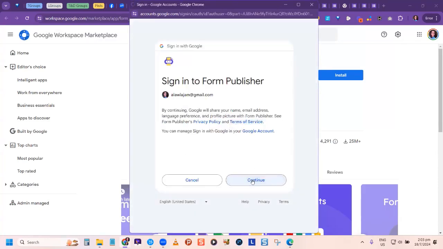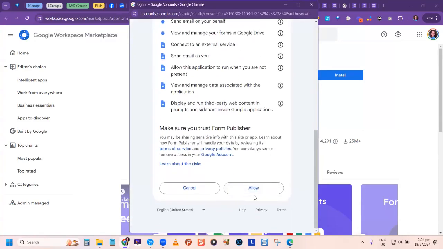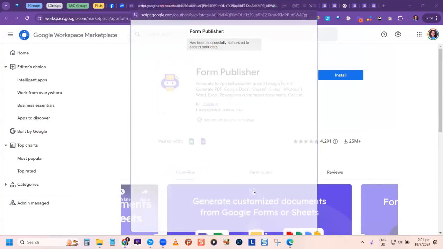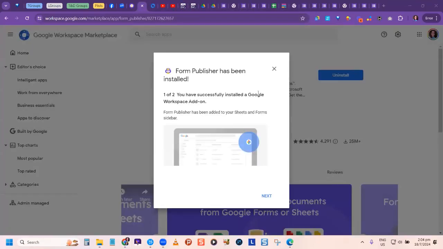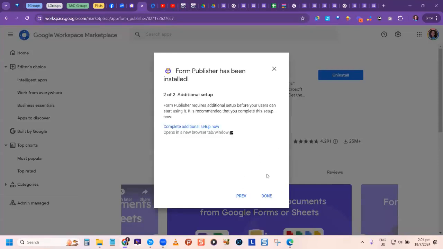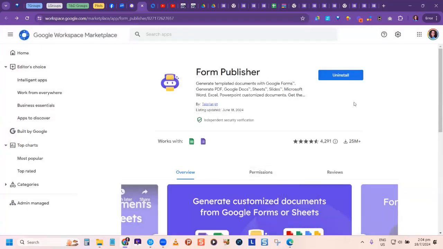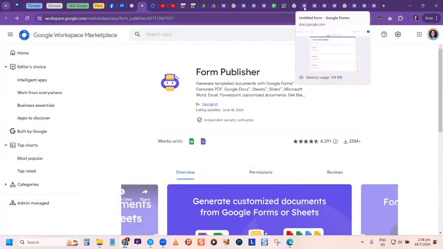And then it wanted to continue on terms of service and all those things. We have to allow. If we don't, we can't use it. And then it's going to come up now and maybe guide you through it, if you want to go through and see how it works. And you click done.